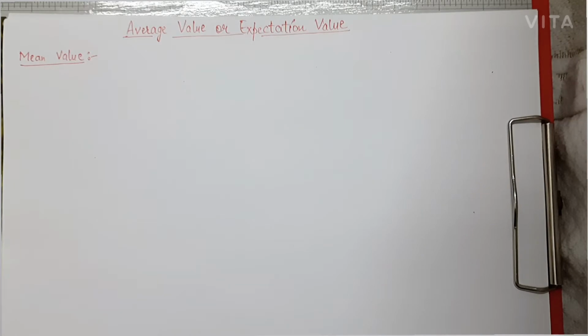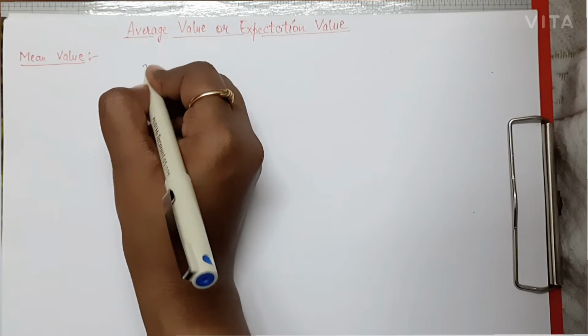First of all, if we talk about mean value in mathematics, it is represented by x bar, right?